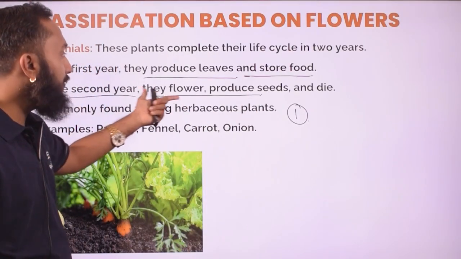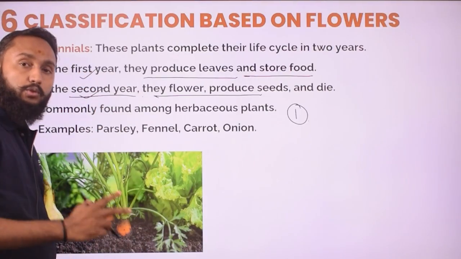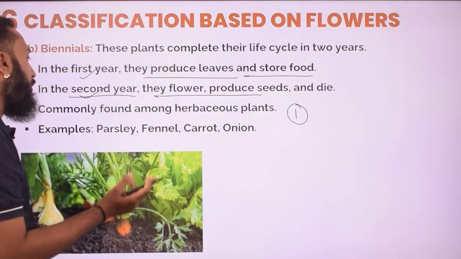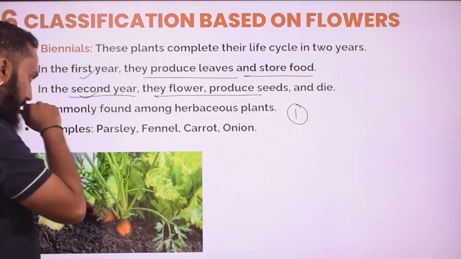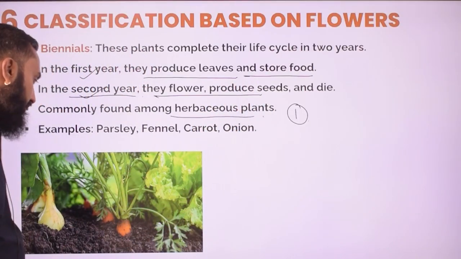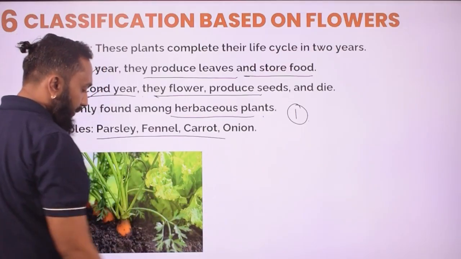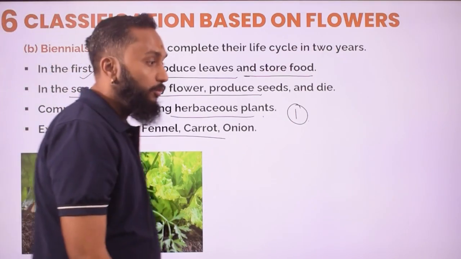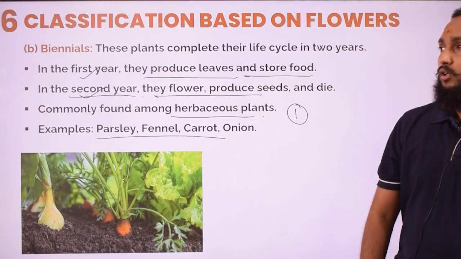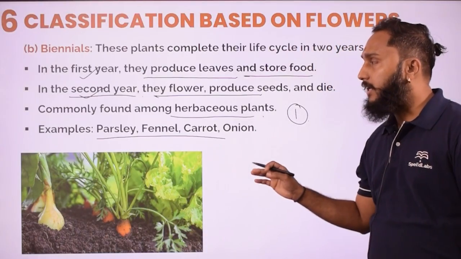So in second year they will reproduce. So their lifespan is going to be of 2 years only. Now commonly you are going to call them what? You are going to call them biennials. Herbaceous plants generally show this kind of feature. Examples are like fennel, carrot, onion. You will also have to focus on the plants which are present in your surrounding, so you will be better able to understand. Here also I think these things are getting clear to you.